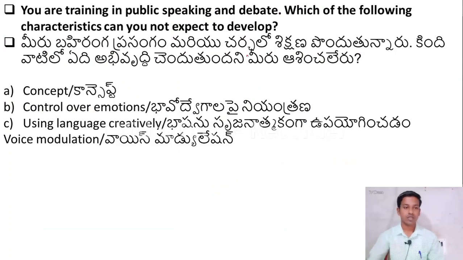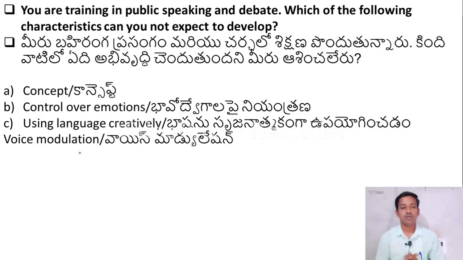The next question is, you are training in public speaking and debate. Which of the following characteristics can you not expect to develop? Option A, concept. Option B, control over emotions. Option C, using language actively. Option D, voice modulation.